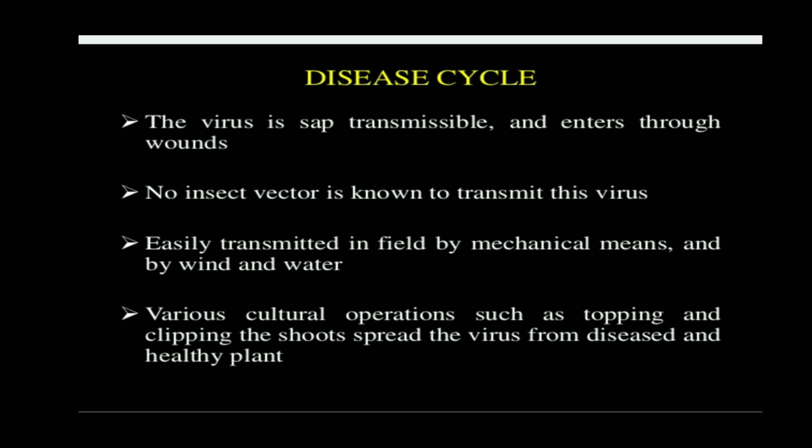No insect vector is known to transmit this virus. Up till now no vector has been found to transfer this virus. It is easily transmitted in the field by mechanical means and by winds and water.